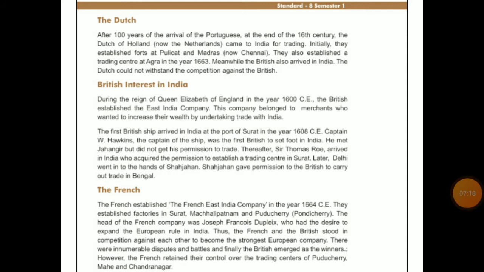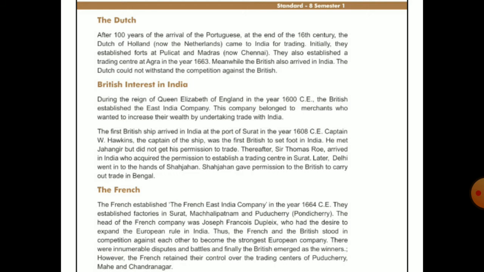Now turn the page and see the first point, which is the Dutch. After 100 years of the arrival of the Portuguese, at the end of the 16th century, the Dutch of Holland, now called the Netherlands, came to India. For which purpose? Trading and business.